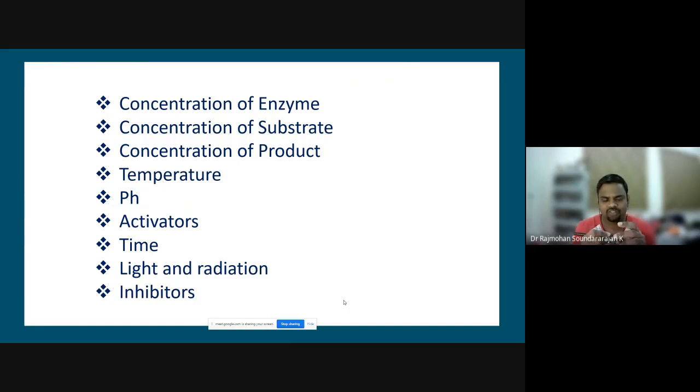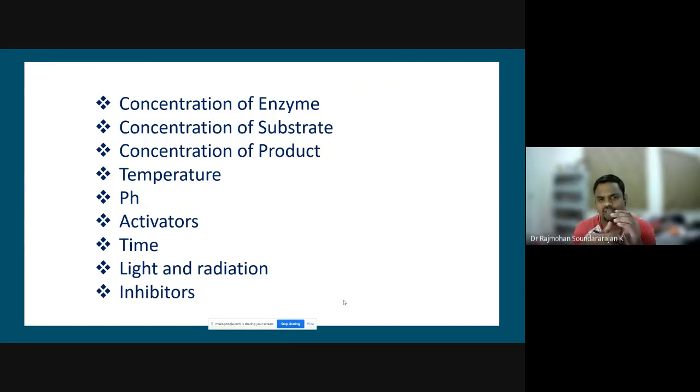Similarly, even when the active sites and the enzyme concentration are high, when the substrate concentration is low, there is going to be a lower rate of the reaction, because not all the active sites are being occupied by the substrate. So with an increase in substrate concentration up to a critical level, the rate of the reaction is going to increase. But it gets saturated when all the enzyme active sites are occupied by the substrate, beyond which even if you increase the substrate concentration, there won't be any increase in the reaction rate.